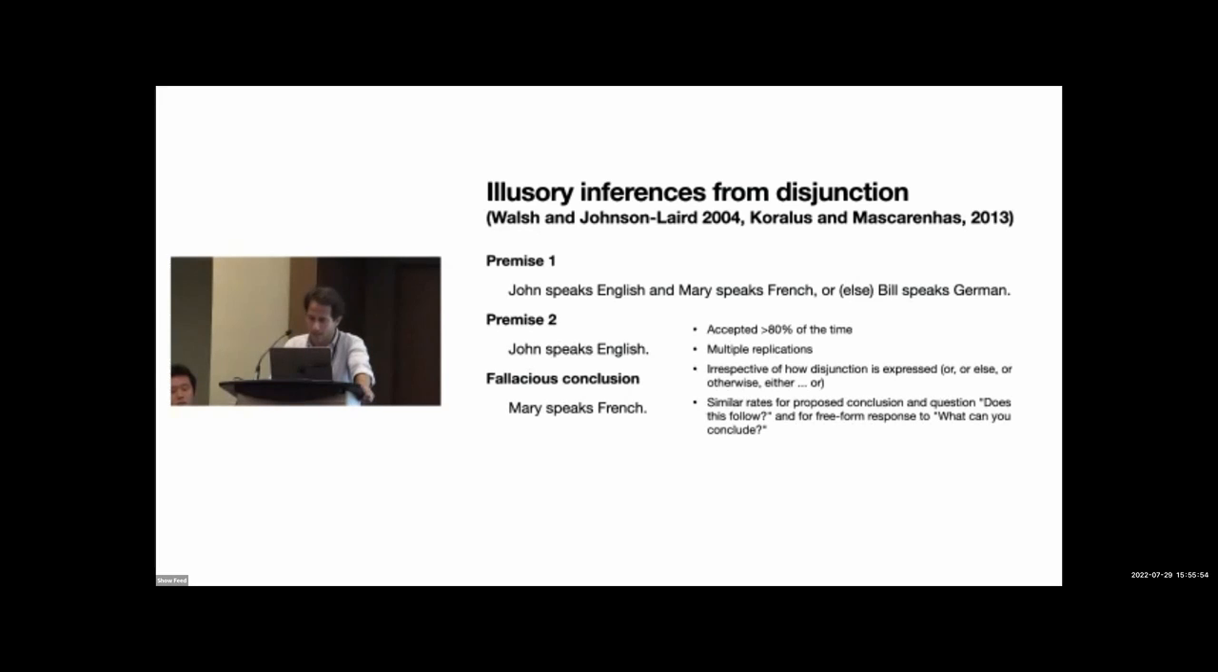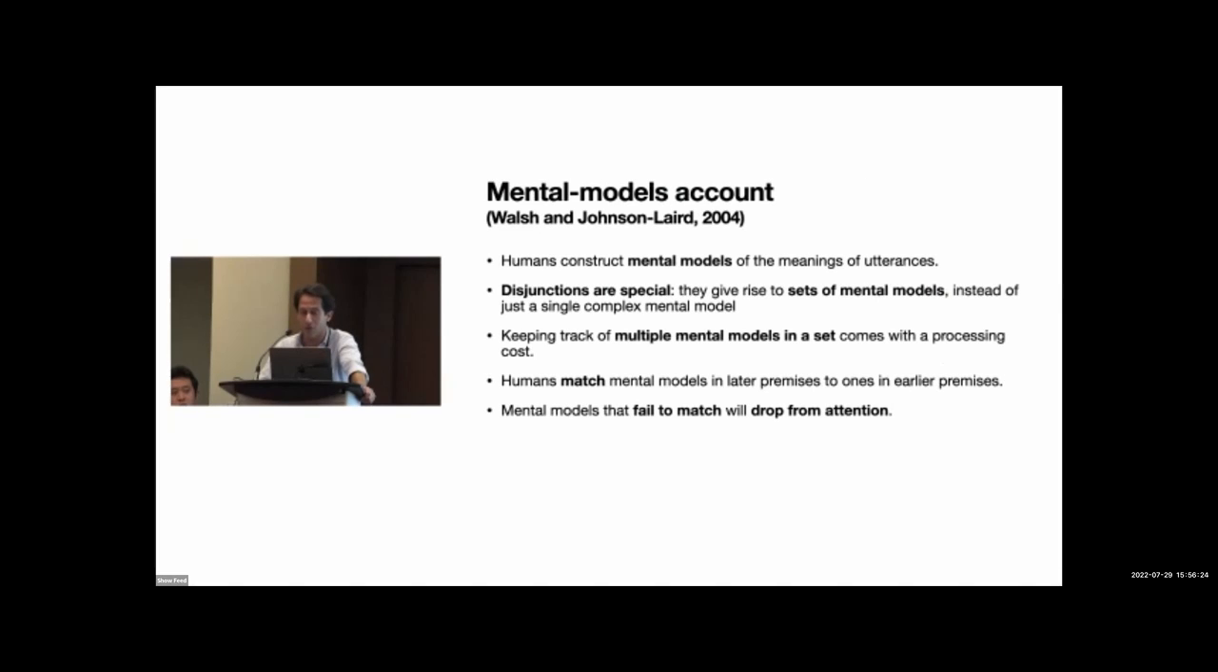It is a deductive fallacy in that this inference is falsified at a model where Bill speaks German, making premise 1 true, John speaks English, making premise 2 true, yet Mary does not speak French, a coherent situation. Conclusion is false, premises are true, inference is invalid. I can give you more detail in the question-answer period if you're interested, but this is also not probabilistically valid under absolutely standard assumptions. So there seems to be a fallacy that is worthy of explanation.